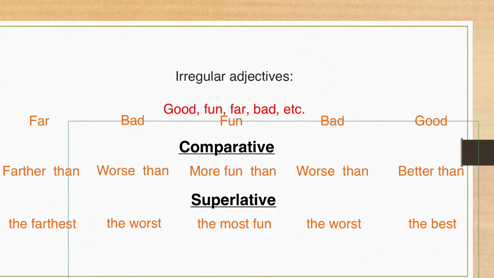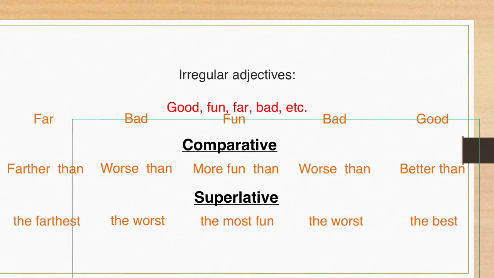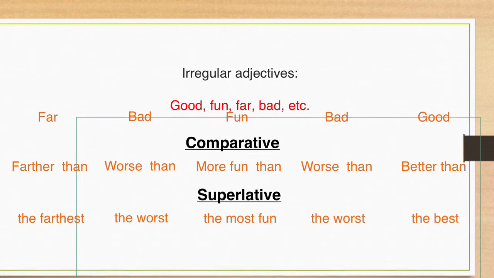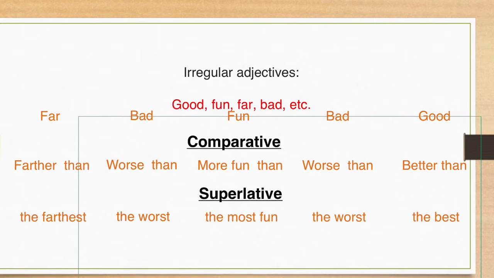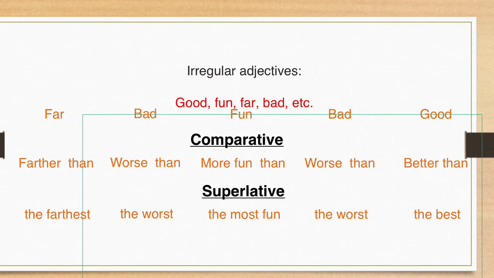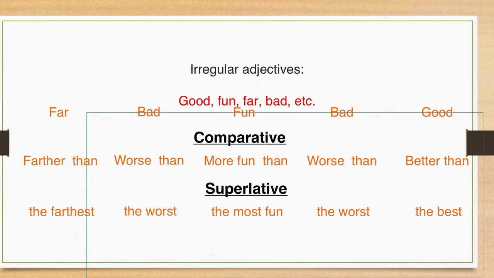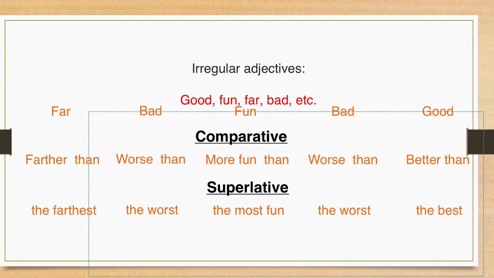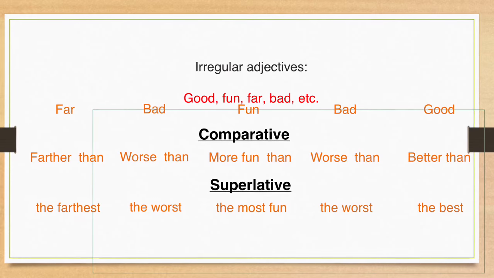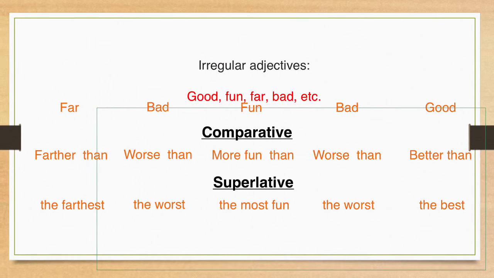There is another category, and it's irregular adjectives. These ones are good, fun, far, bad. For example, with good, we don't say gooder than or the goodest. It changes the word to better, so it will be better than, and for superlative, the best. For bad, we don't say the baddest or badder than. For comparative, we say worse than, and for superlative, the worst.